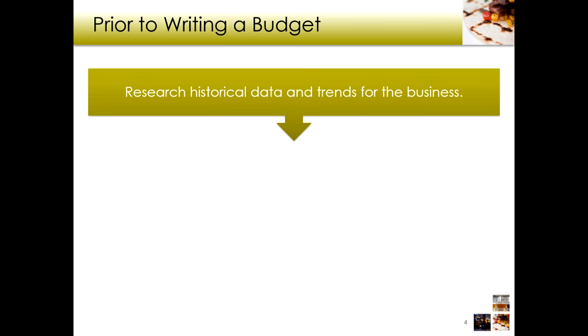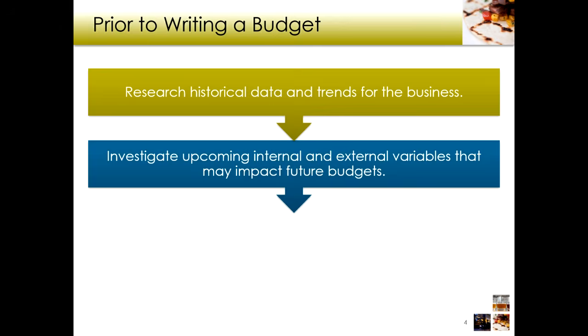And it's twofold. It's the income. So what do we think our gross income is going to be? And then what do we think our expenses are going to do? What's going to happen to our food cost? What's going to happen to labor cost, right? We're going to investigate upcoming internal and external variables that impact future budgets. What's an internal variable?